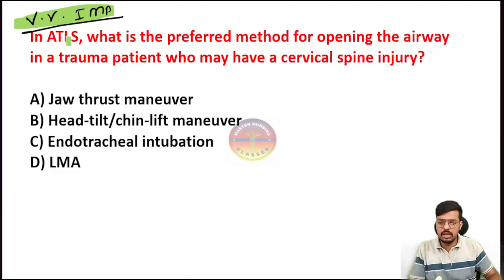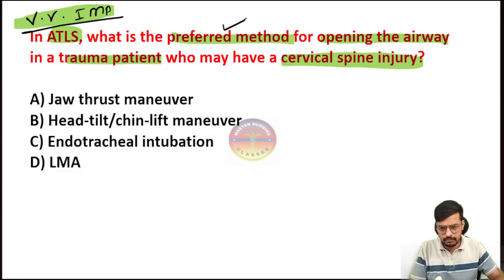The question is, in the advanced trauma life support, what is the preferred method of opening the airway in a trauma patient who has a cervical spine injury? The patient has the cervical spine injury. So what is the preferred method of opening the airway?